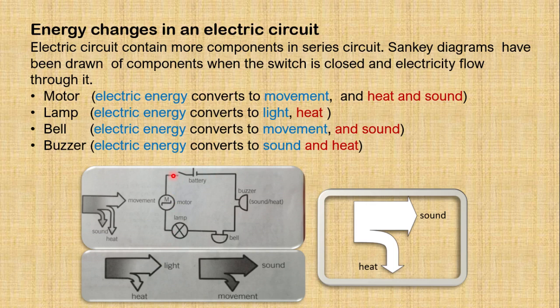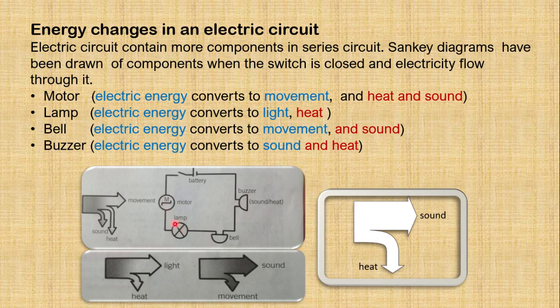Can we represent the Sankey diagram for all these components connected in an electric circuit? Yes, we can. As the diagram is labeled, motor: a motor converts electrical energy into movement, that is the useful form of energy, or the output energy, and some amount of energy is lost as heat and some amount is lost as sound energy. So this is the Sankey diagram for the motor.